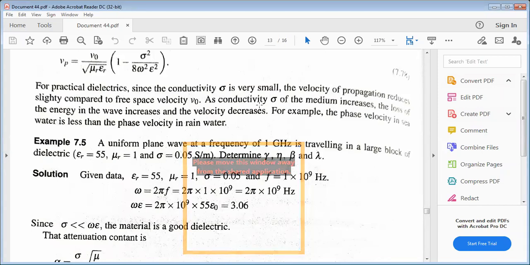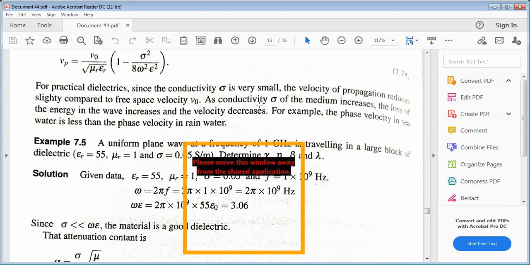As the conductivity sigma of the medium increases, the loss of energy in the wave increases and the velocity decreases. Get it?